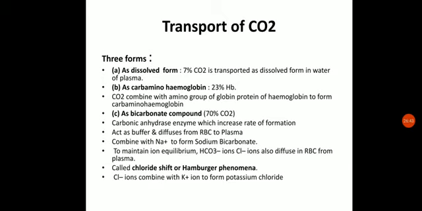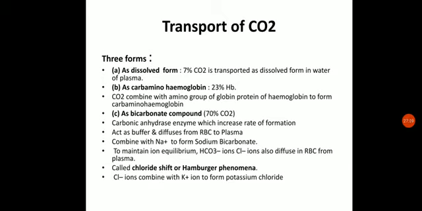So around 23% of the total carbon dioxide will be transported in this form.